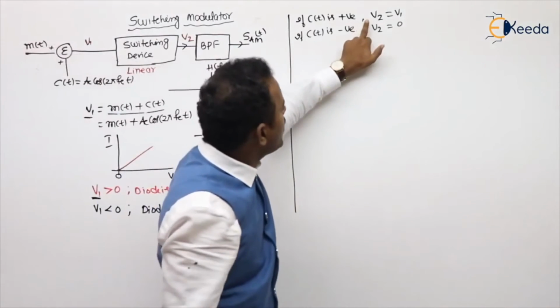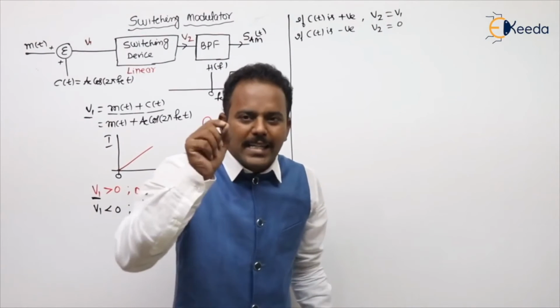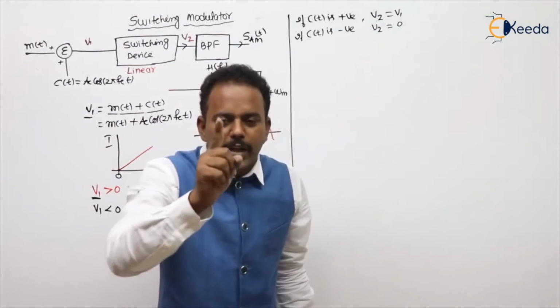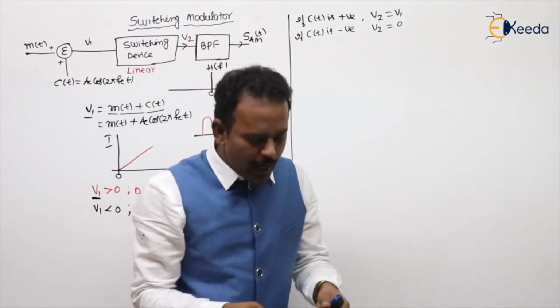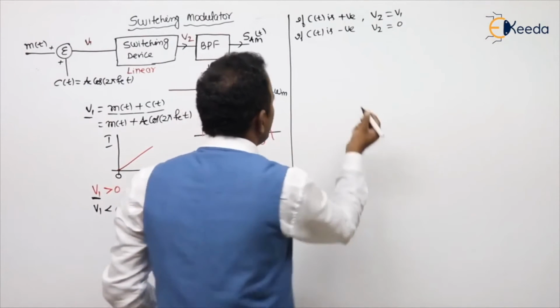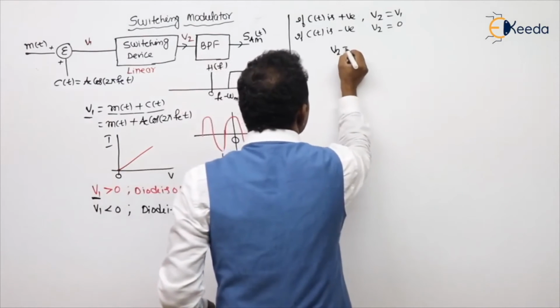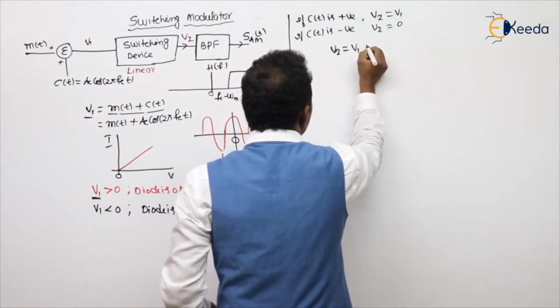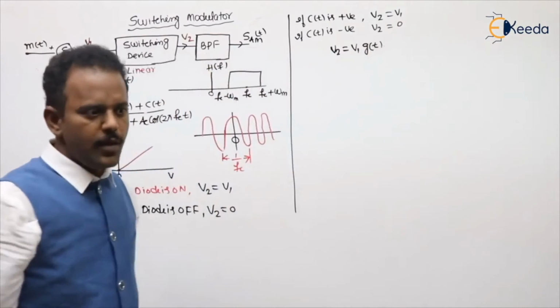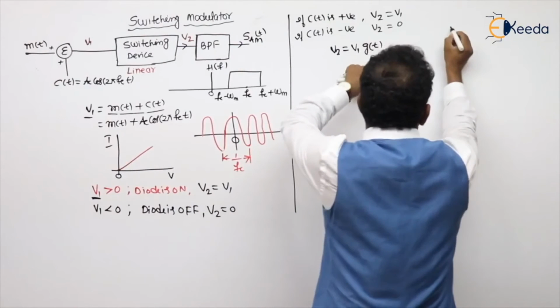So this V2 will vary from V1 to 0 as the carrier varies from positive to negative cycles at a rate of fc. To bring a common expression, I am writing V2 is nothing but V1 times some g(t). What is g(t), sir?